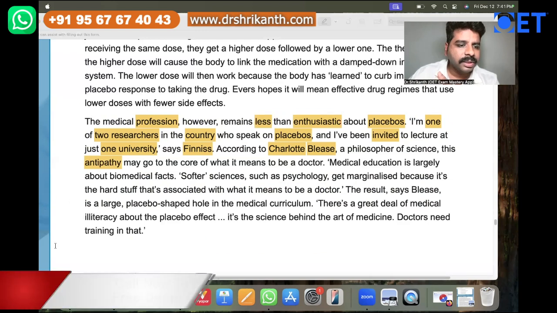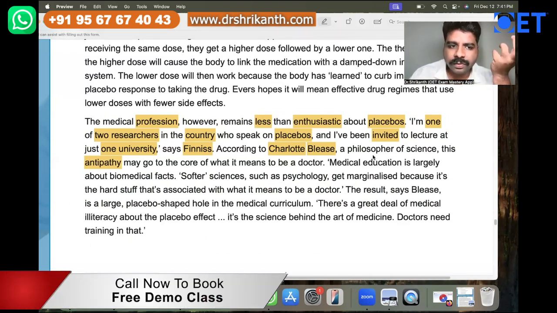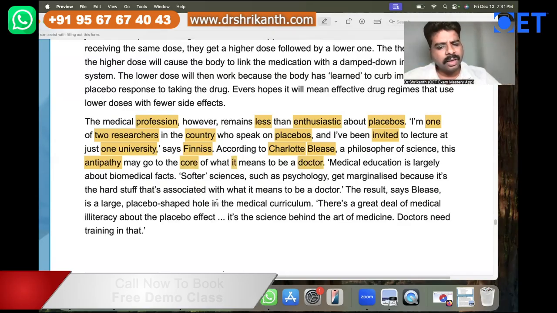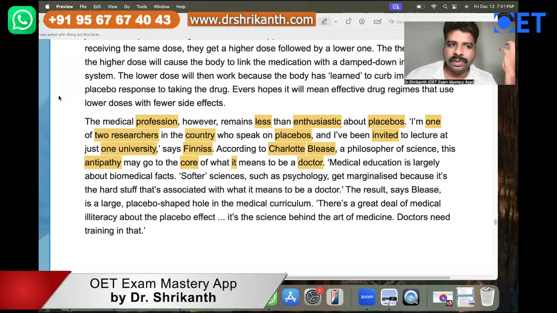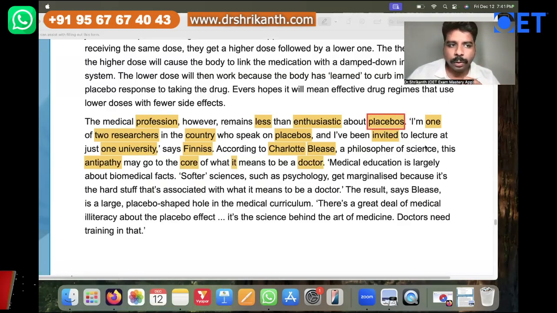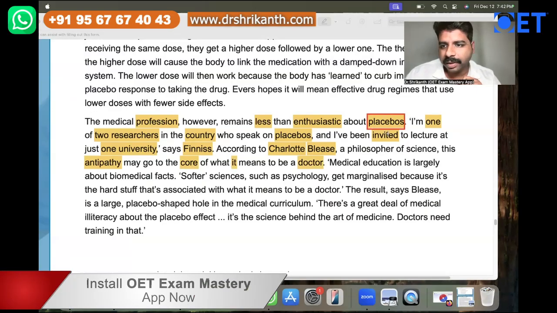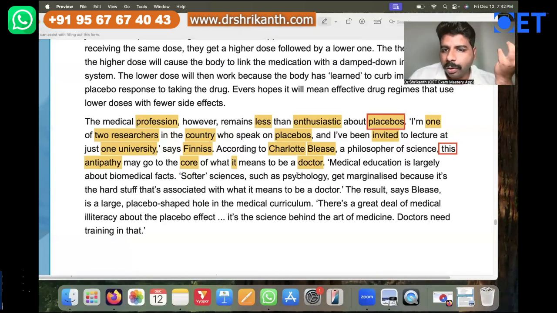So here, this person is saying, according to Charlotte Bliss, a philosopher of science, this antipathy may go to the core of what it means to be a doctor. So Charlotte is saying, this antipathy to what? Antipathy to placebos. That is, doctors over here are not empathizing with placebos. That is the meaning of this. So here he is telling the reason for that is what it means to be a doctor.